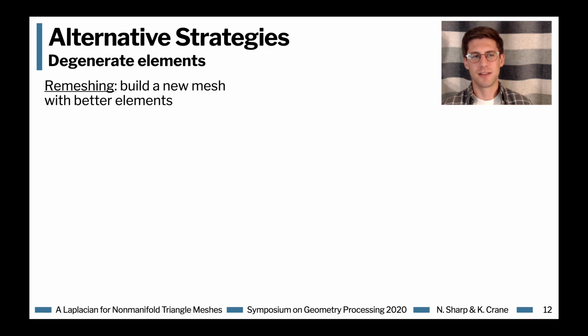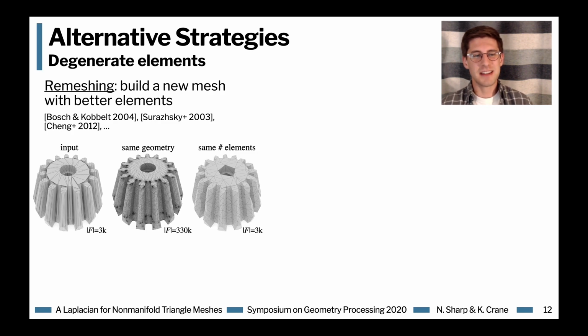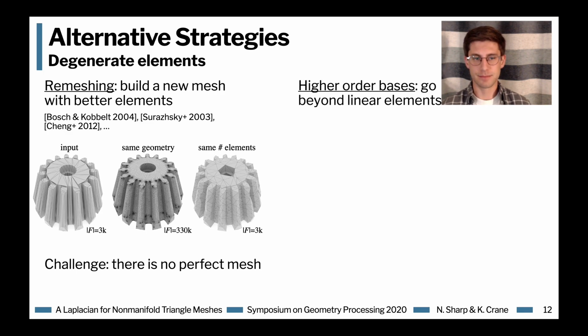Some alternative strategies you might consider here would be perhaps just to remesh, to find some other mesh with better elements. The downside to this is that there's no such thing as a perfect mesh. As soon as you start remeshing, you have to deal with a trade-off between the number of elements, how well you approximate the underlying geometry, and the quality of those elements. And ultimately, it's always going to be a trade-off.